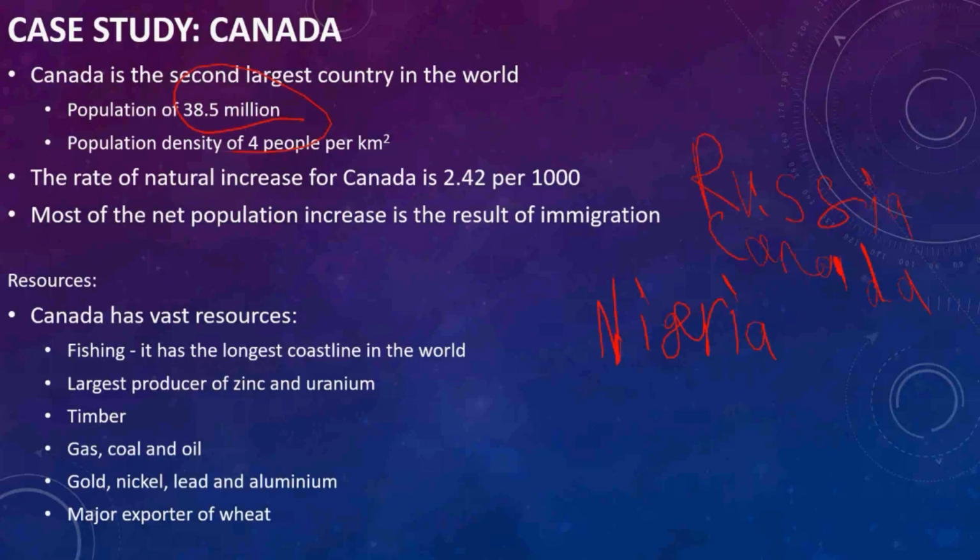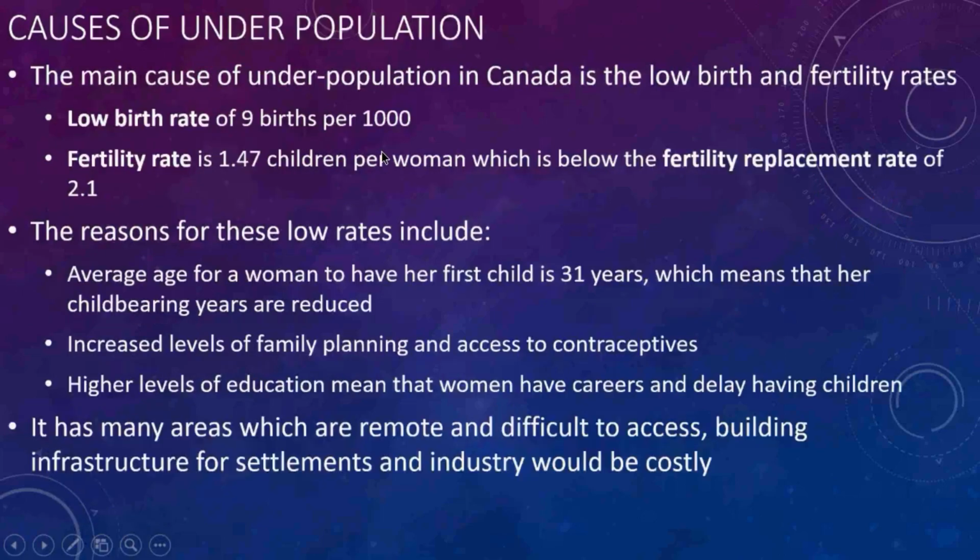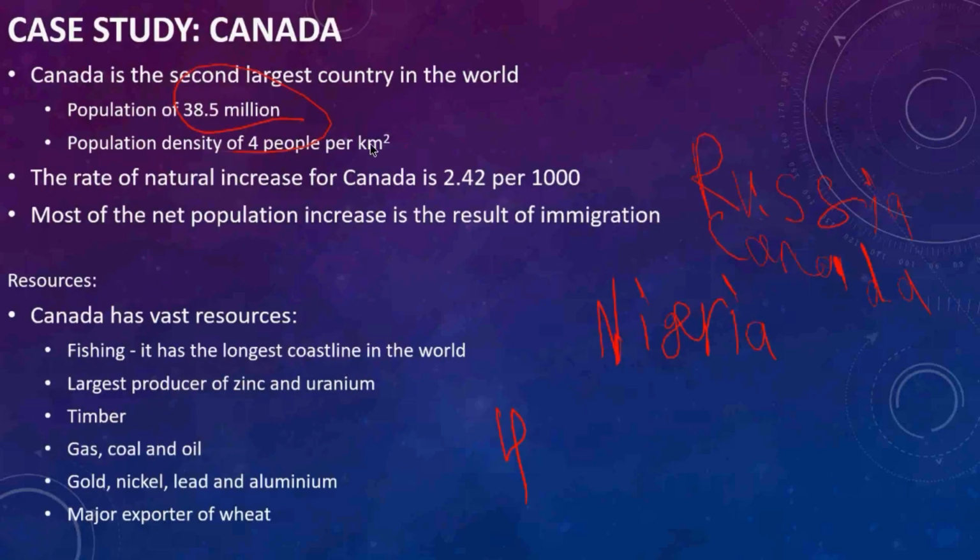Okay? 38.5 million, and it is the second largest country. Population density of 4 people for 1 square kilometer.